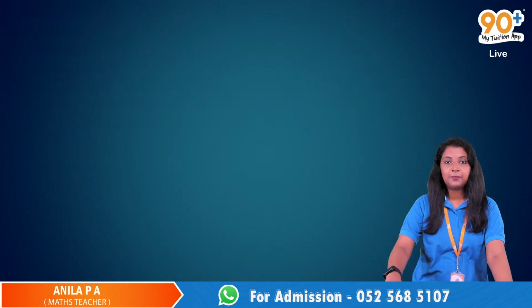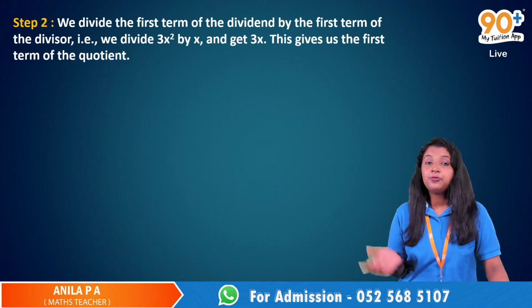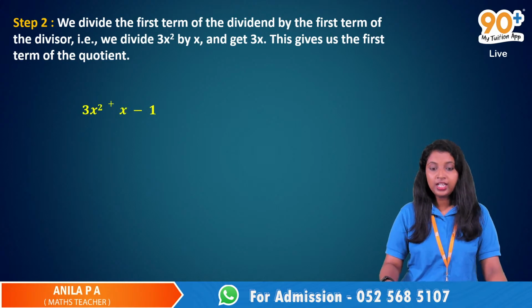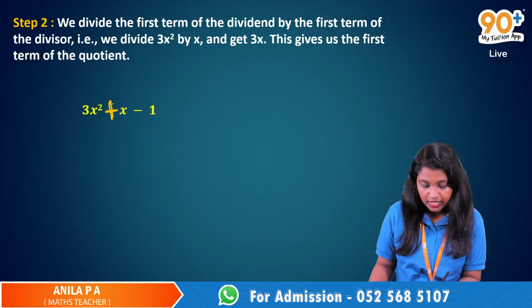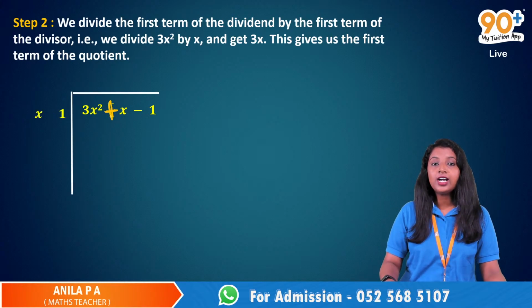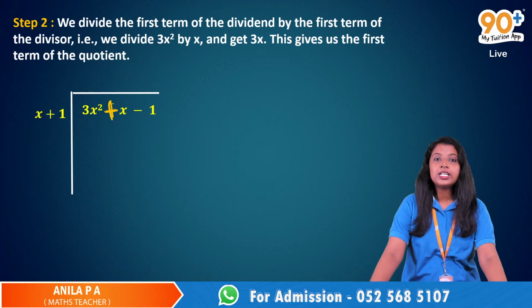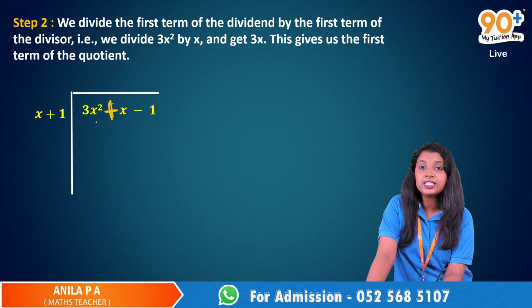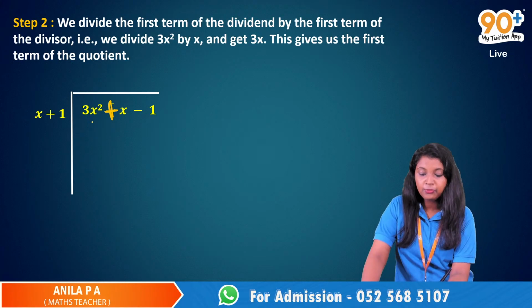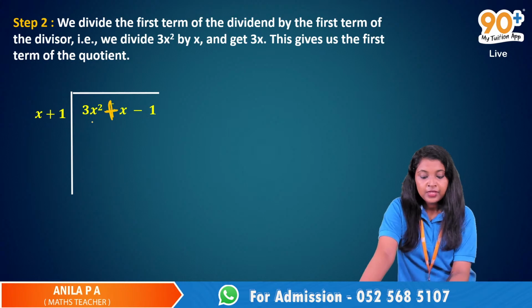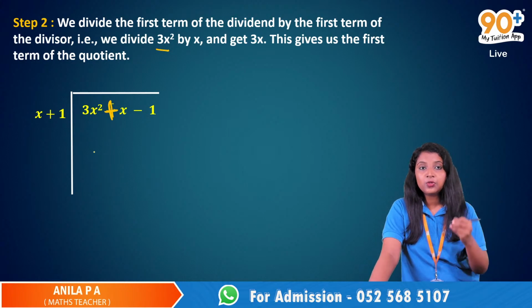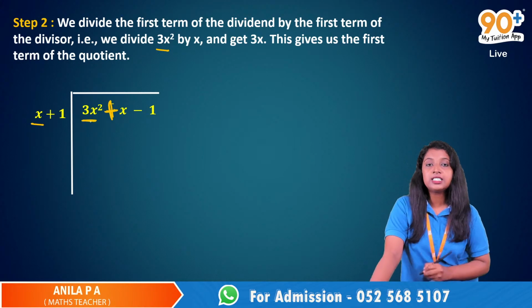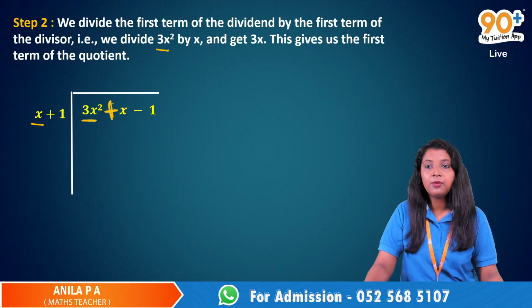What is the second step? We divide the first term of the dividend by the first term of the divisor. So here 3x squared plus x minus 1 is the dividend, and the divisor is x plus 1. Which is the first term of the dividend here? The first term of the dividend is 3x squared, and we have to divide that by the first term of the divisor.